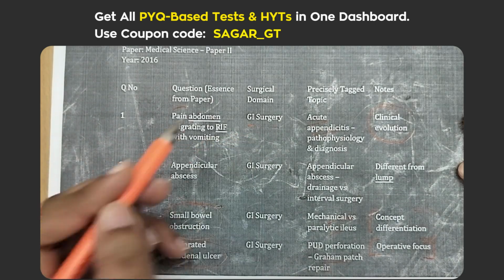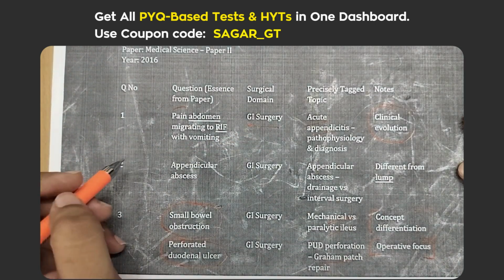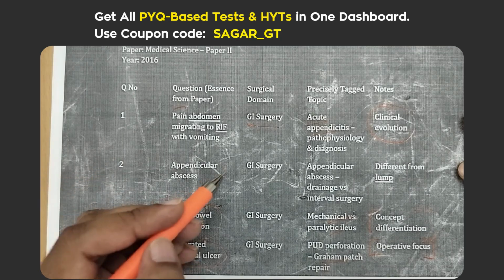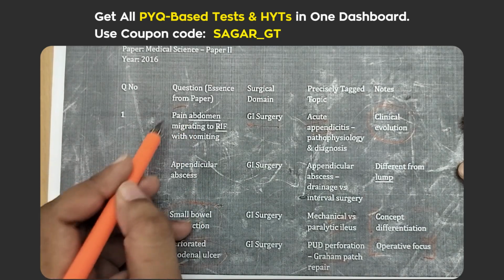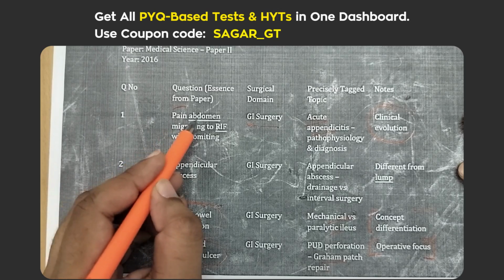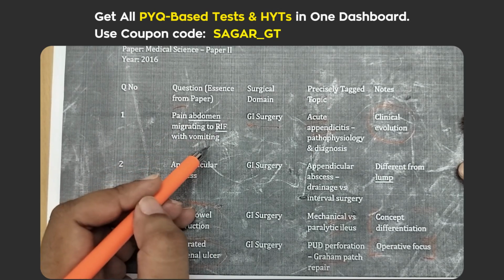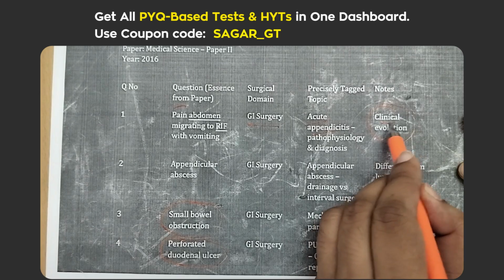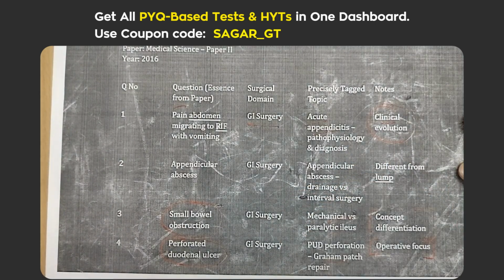We have chosen the GI surgery topic and we have done analysis of all the questions, topic by topic and question by question. Like look at this clinical question asked from acute appendicitis, like pain abdomen migrating to right iliac fossa with vomiting. So if you read the clinical part of acute appendicitis from your notes, then you can solve these questions.